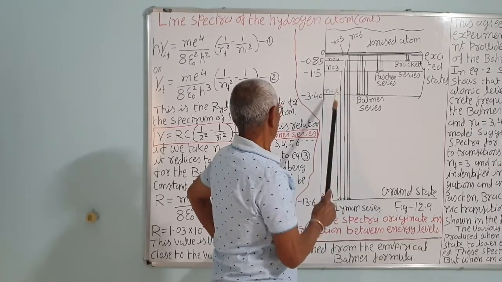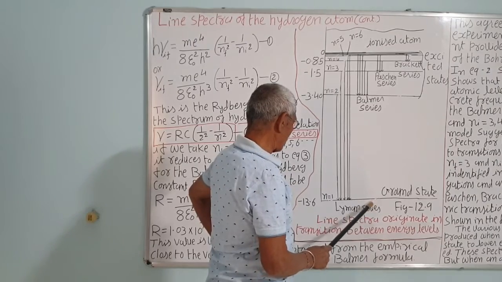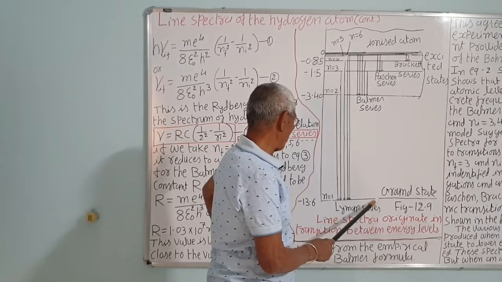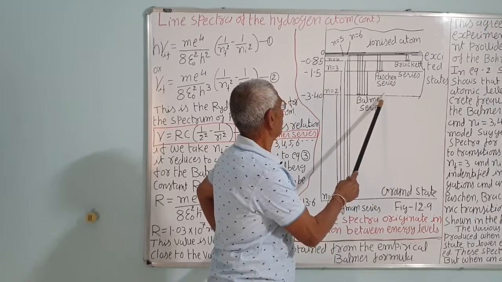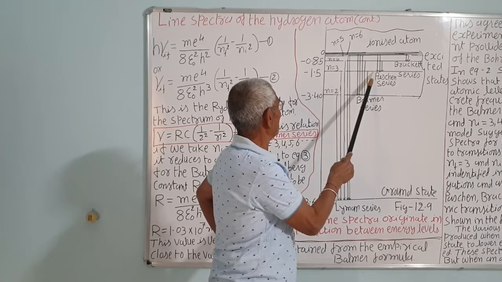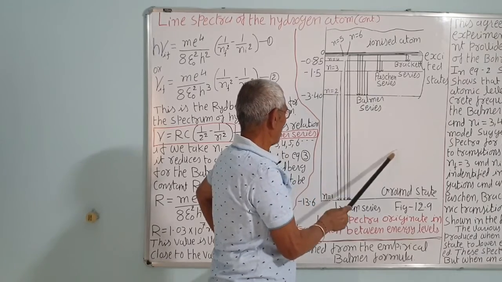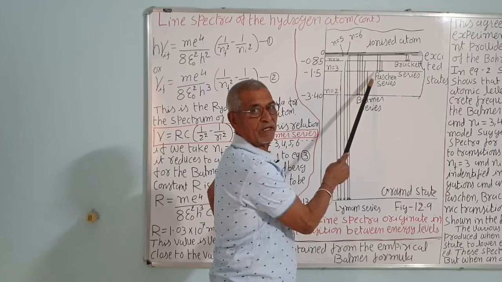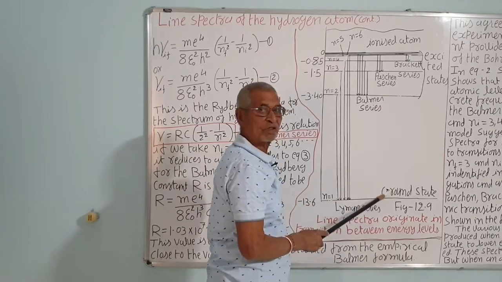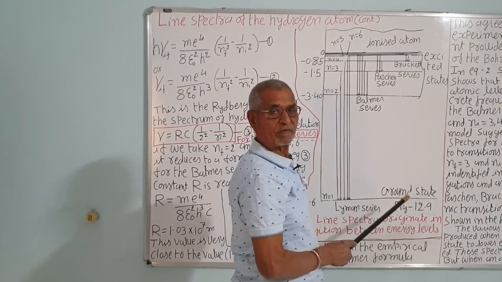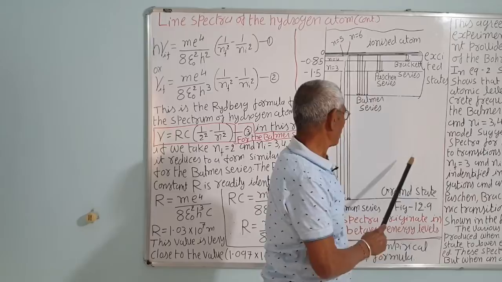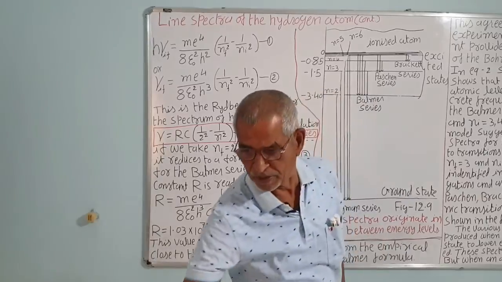If the electron at the ground state is supplied energy, it will go to a higher energy level. This is unstable, so it will jump back to the ground state to make the atom stable by radiating a photon of the same energy and frequency.